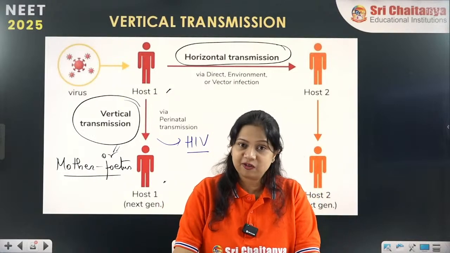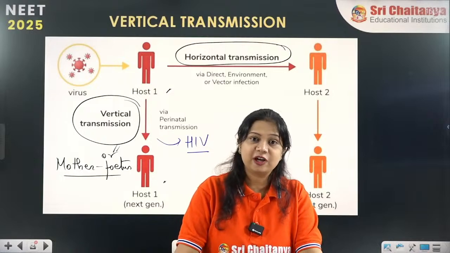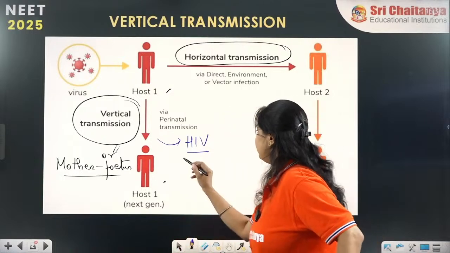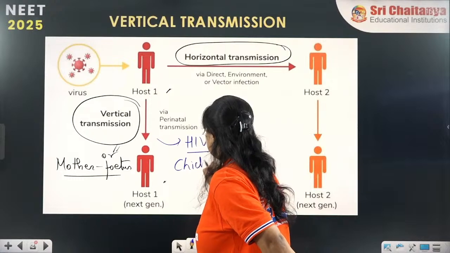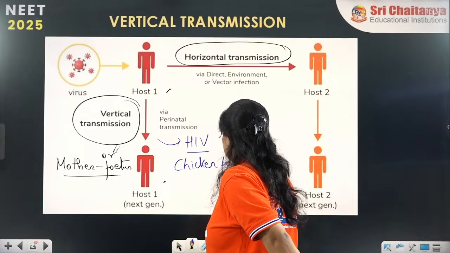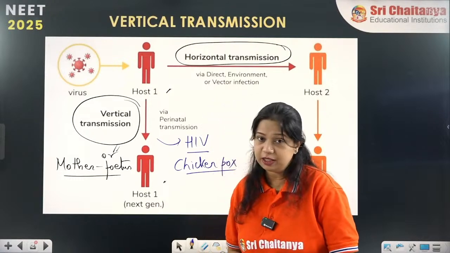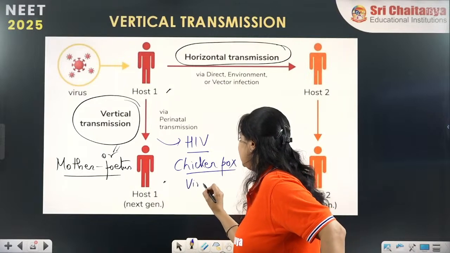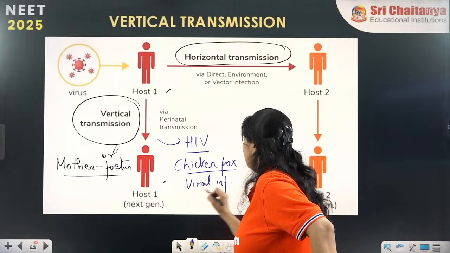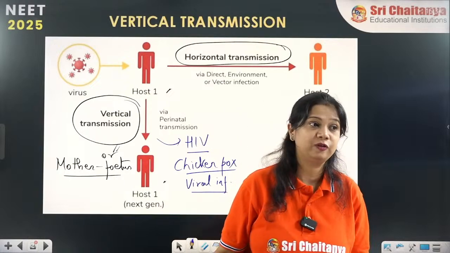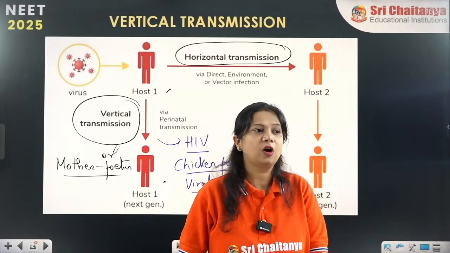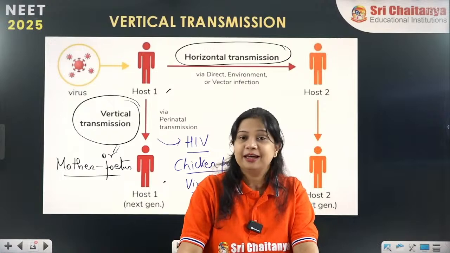The child gets the infection from the mother and many more infections are there, like chickenpox infection, that can also get transmitted. Other viral infections are also there which can get transmitted from mother to fetus. So yes, most of you have got it correct.